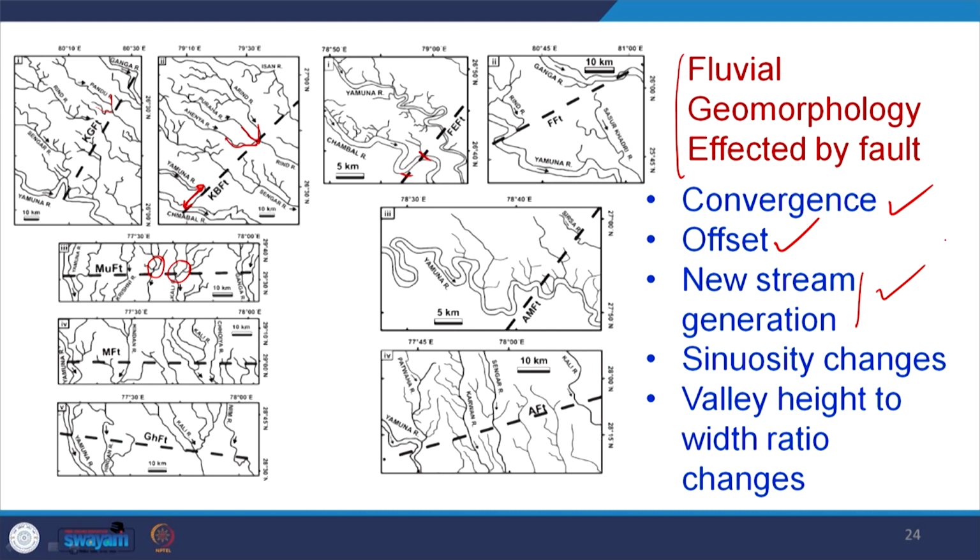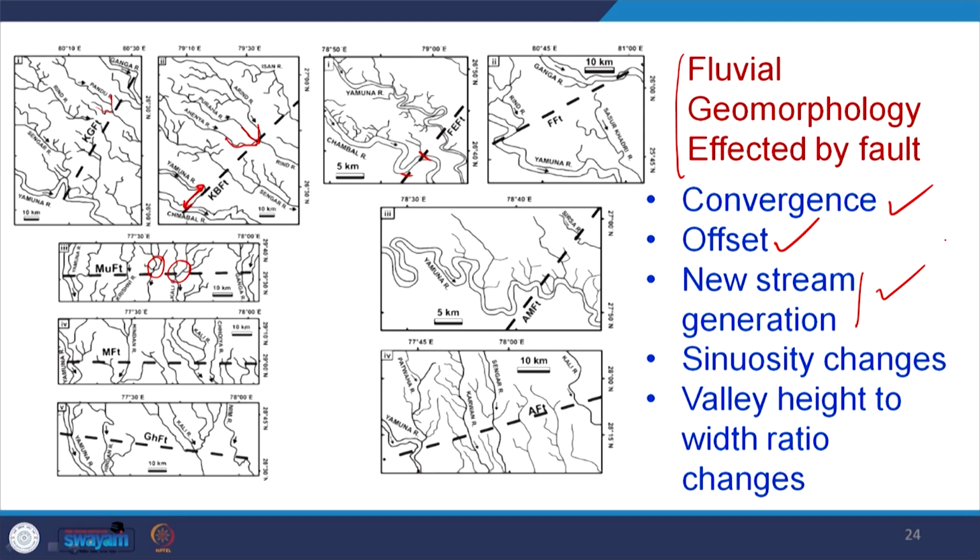Why? Once we have a fault in the alluvial system, we have a topographic difference. Once we have a topographic difference, we create some gullies, later on gullies will convert to valleys and finally the first order streams will develop.